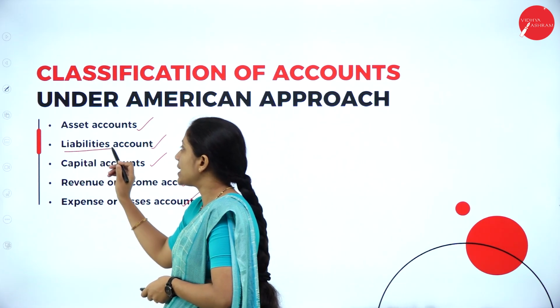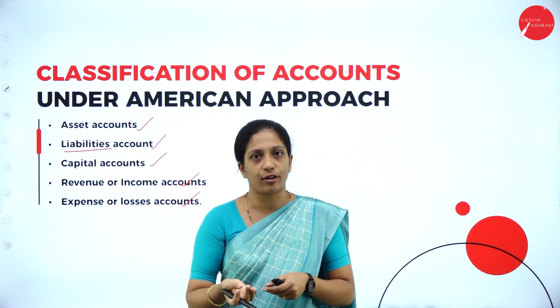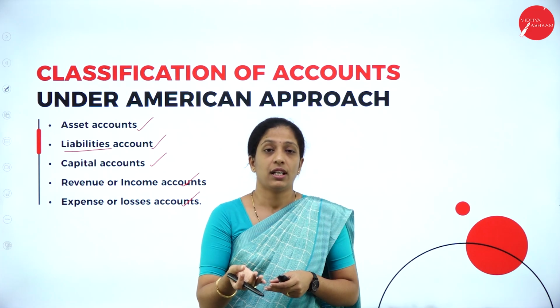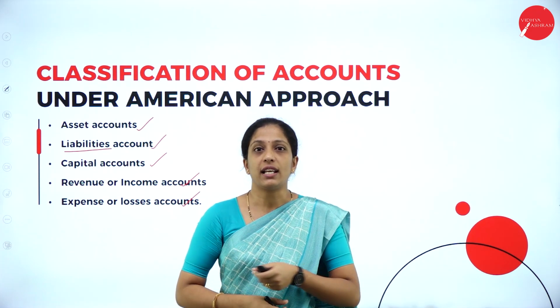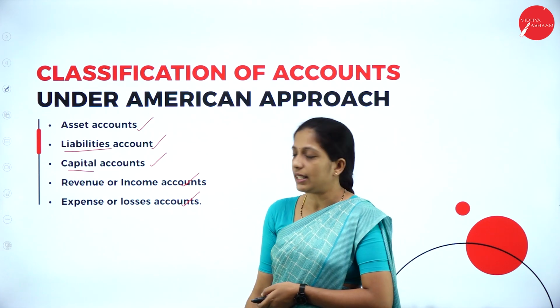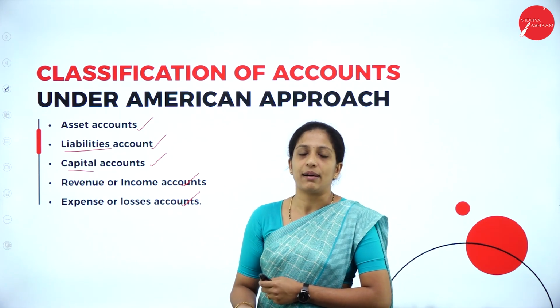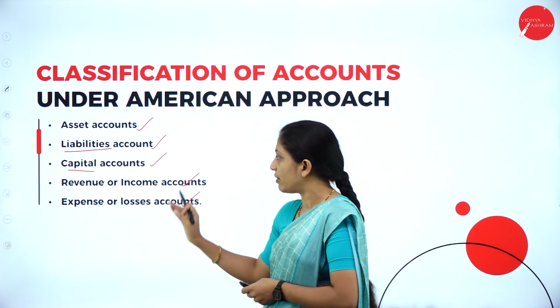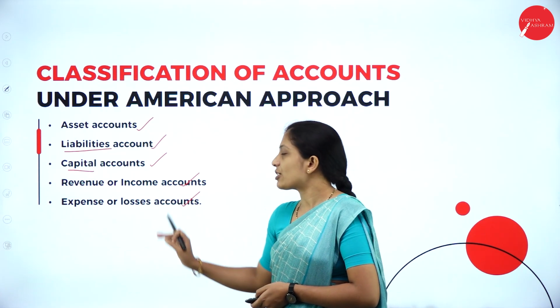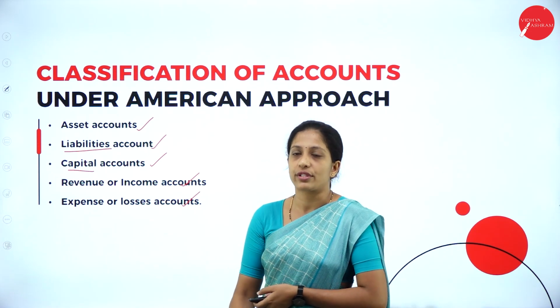Liabilities, all the liabilities, like anything which is to be paid to the outsiders. For example, bank loan or bank overdraft, creditors, all these come under liabilities account. Capital, we have only 2, that is drawings and capital. Revenue or income, anything which is received, comes under revenue or income account. Expenses or losses, anything which is paid, comes under expenses or losses account.